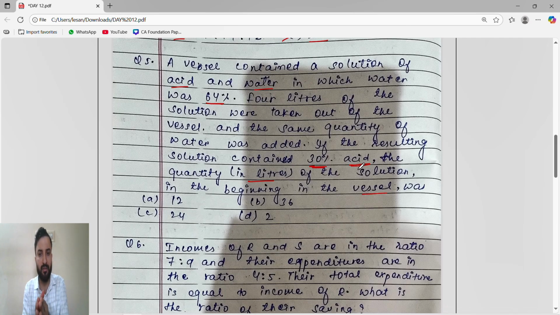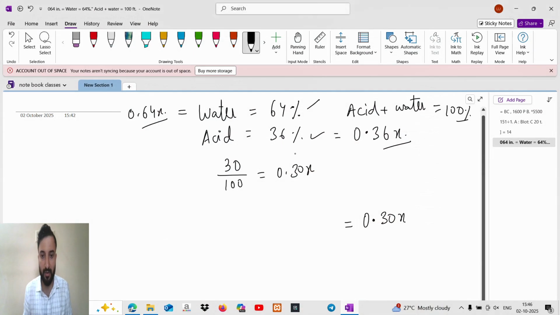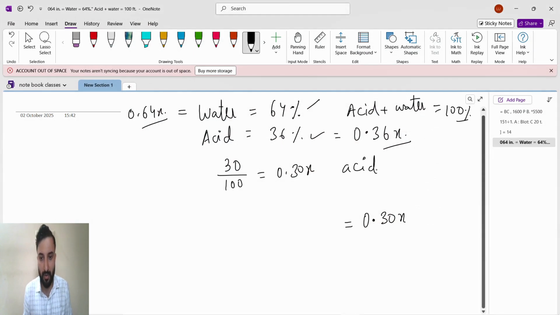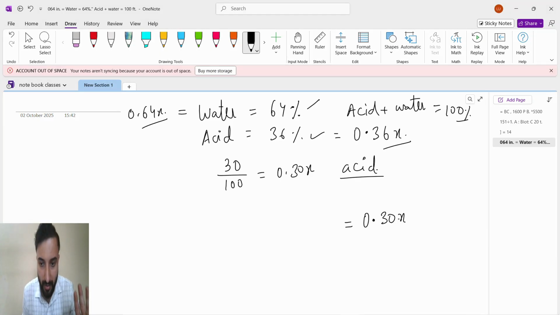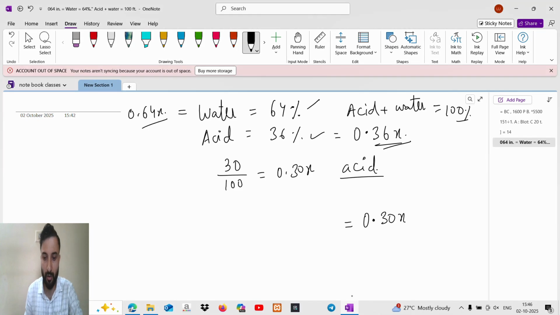They just mentioned that the resultant solution contains 30% of acid, so we will take the 30% of acid, which means we will talk about the acid. So the resultant solution is 0.30x acid. We have to just take the value of acid. Now see here how we are going to find the value of acid. Very important thing. Starting acid was 0.36x.